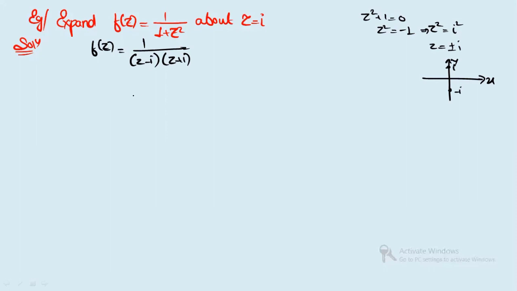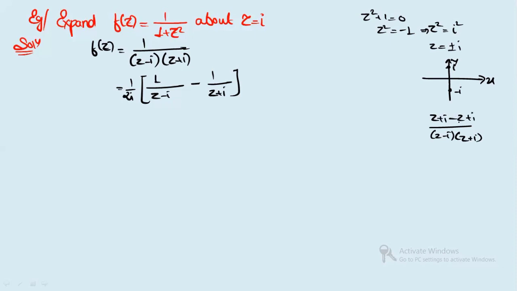You can see it graphically that way. Now when you write it, it becomes (1/(z-i) - 1/(z+i)) with a factor of 1/(2i) in front. You can calculate and see. If you take z-i and z+i, it will give you (z+i) - (z-i) in the numerator, so you will get 2i in the numerator. So I've written 1/(2i) here.